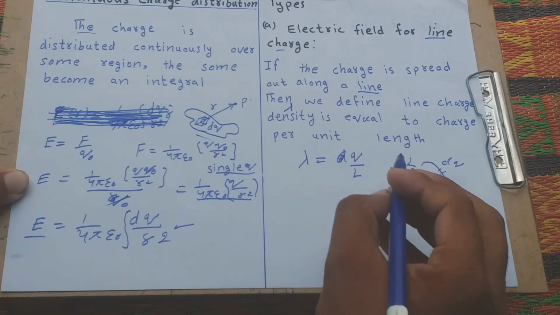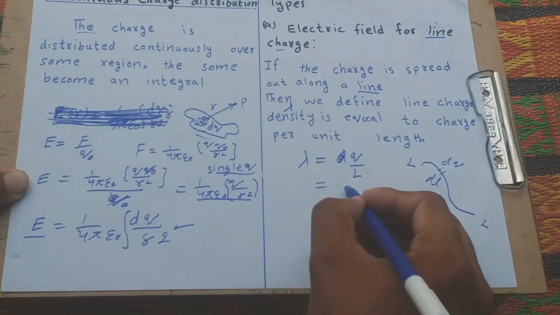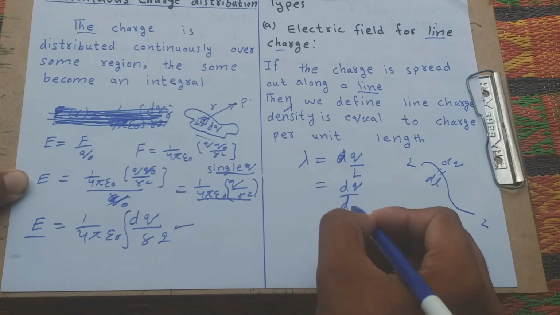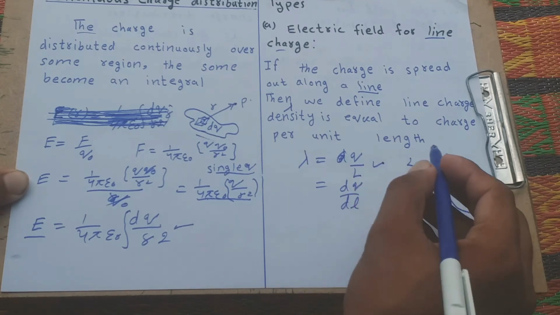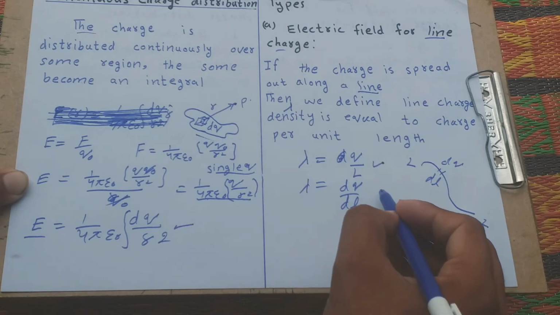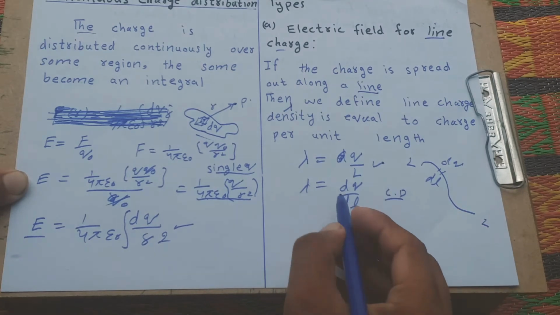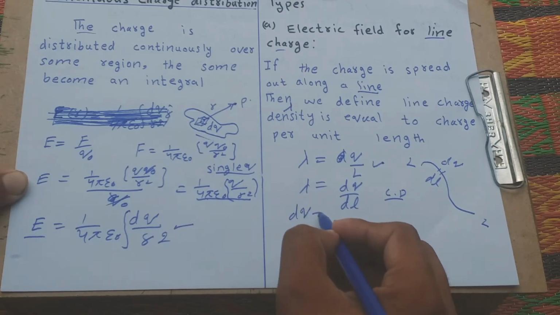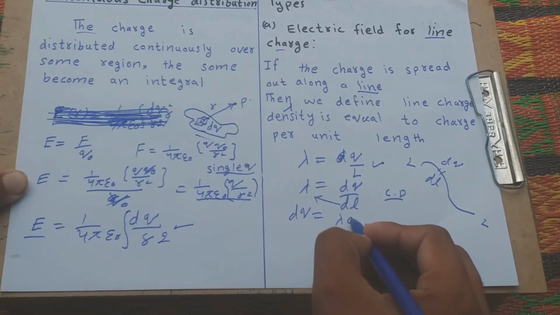For continuous charge distribution, we use dq and dl. So dq is equal to lambda dl.